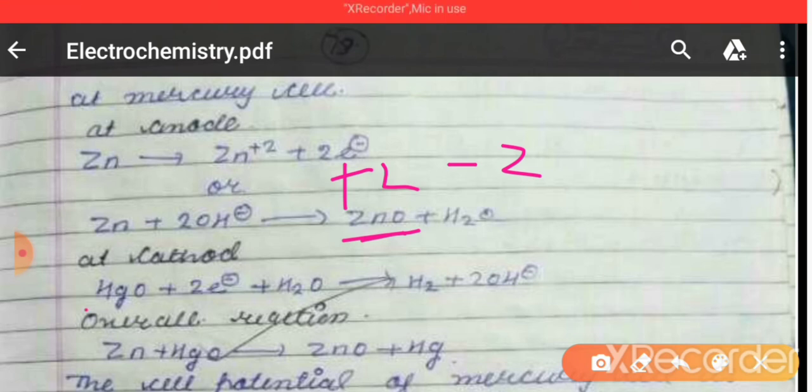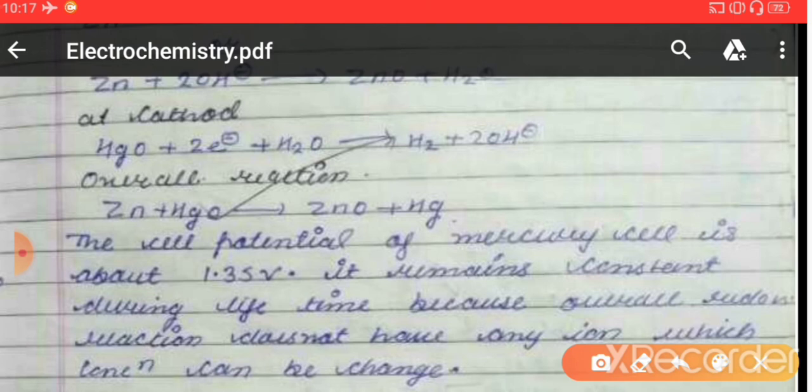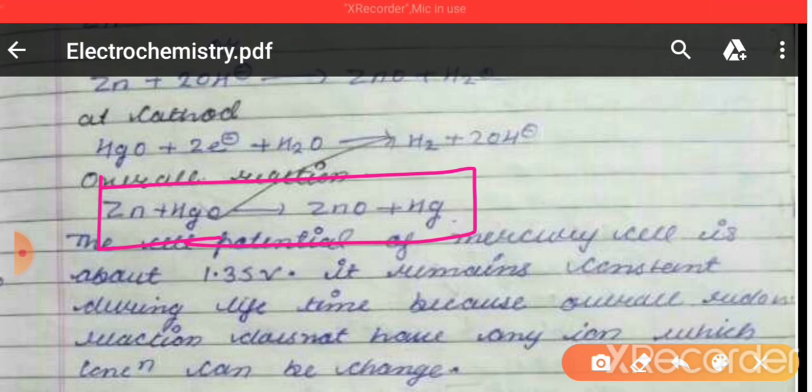Similarly, HgO at cathode, this HgO now has oxidation state plus 2, right? And this HgO is converted into the form having oxidation state 0. It means at cathode HgO is reduced, or its oxidation state is reduced, right? So reduction is there, and we can write the overall equation. That overall equation can be represented like this, right? And due to this overall equation, a cell potential develops across the two electrodes, right?